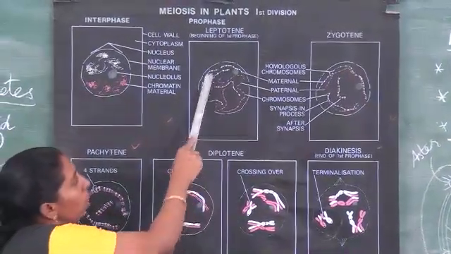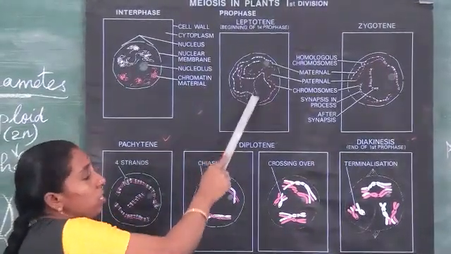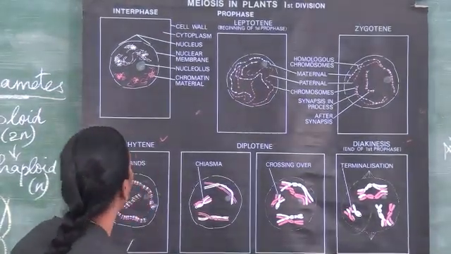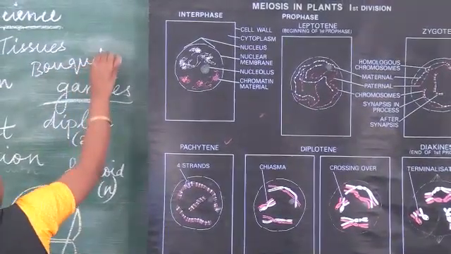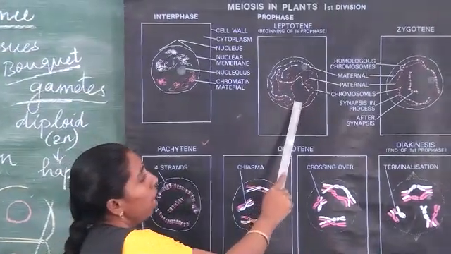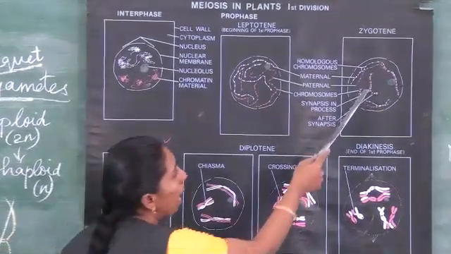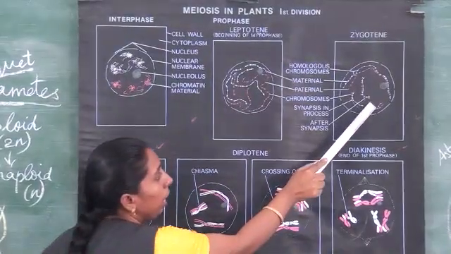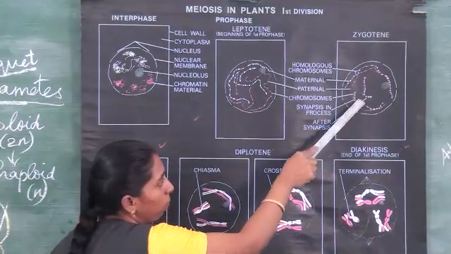In this leptotene stage, the chromatin reticulum forms thin strands, and this is called the bouquet stage. Leptotene stage is also called the bouquet stage. Next is the zygotene stage. In zygotene stage, the pairing of homologous chromosomes takes place, which is called synapsis. Here you can see that in each set there is one maternal chromosome and one paternal chromosome.